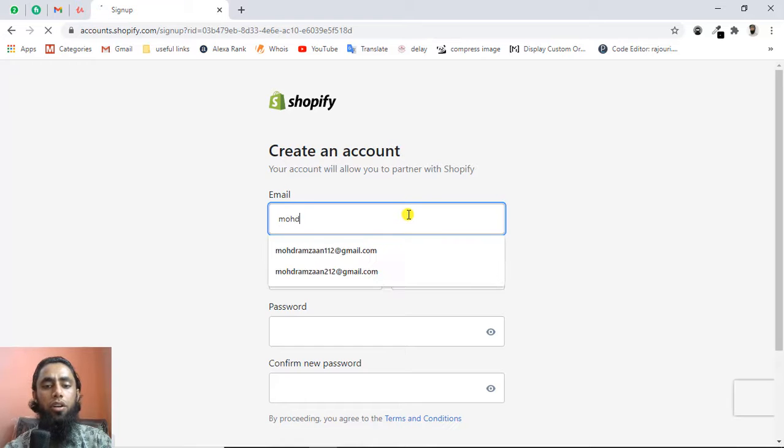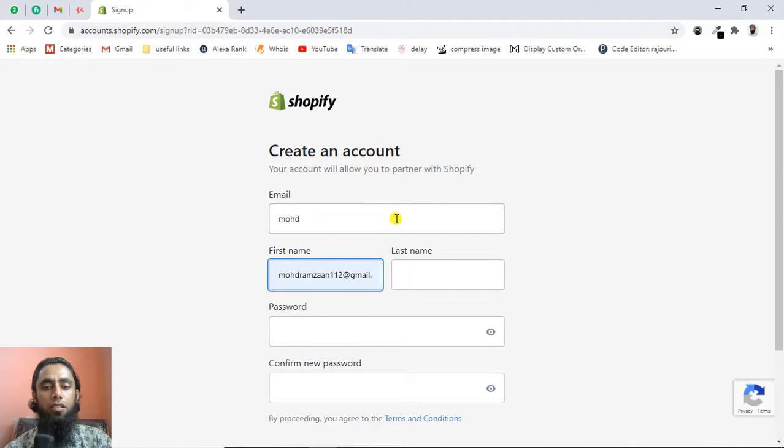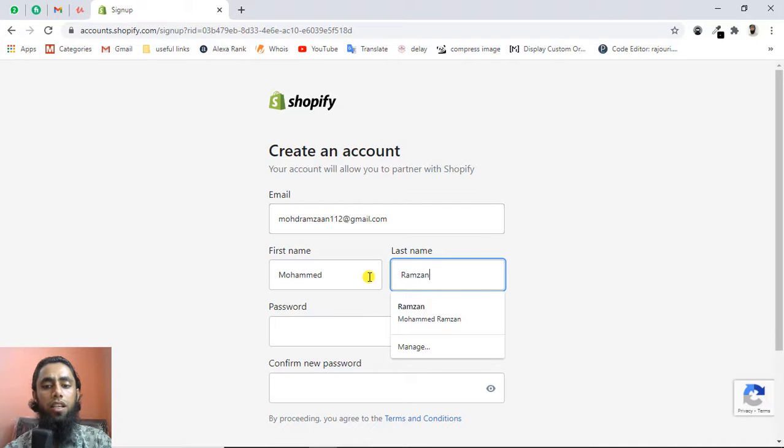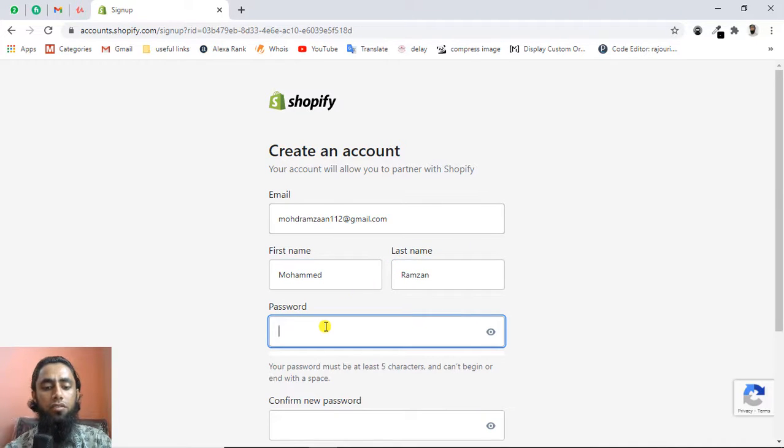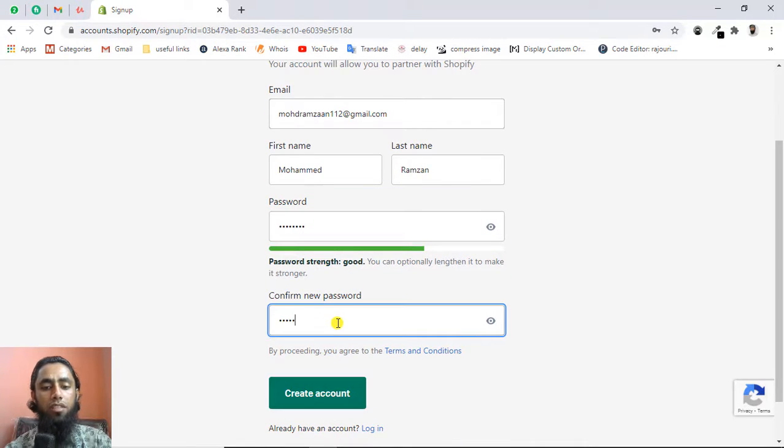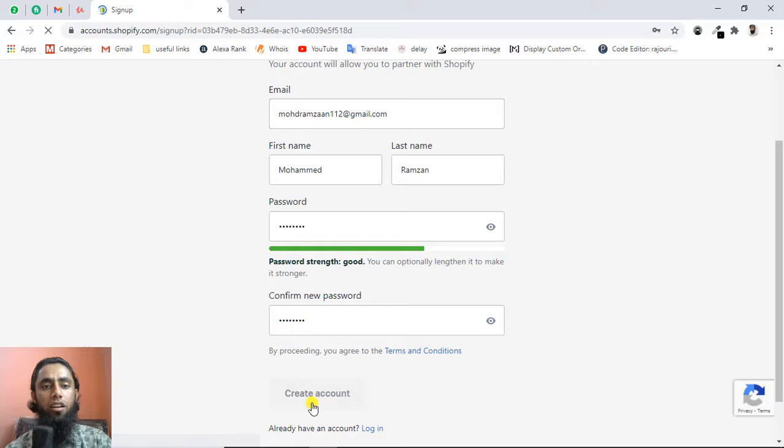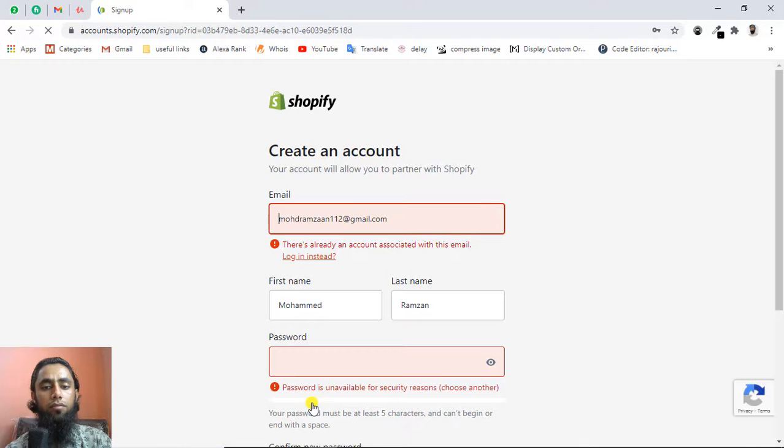Here you need to enter your email address, then your first name, then last name, and then a password, and confirm the password, and let's create that account. So you need to click on create account. If you have already registered with this email, you need to change the email address. Actually I have registered with a lot of other stores, so I need to change the email address.